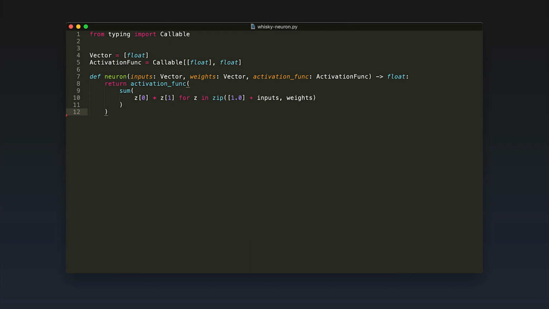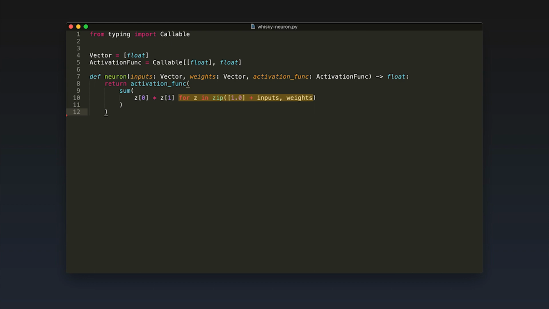The neuron function is implemented with a couple of nested function calls. Starting from the inside, the first thing we need to do is zip the list of inputs and the list of weights. But wait, there's also a 1 attached at the beginning of the inputs. Why? This is a little trick that is used to store the bias of a neuron as the first element of the weights. So what we basically do is to think of the bias as an extra input to the neuron with a weight of 1.